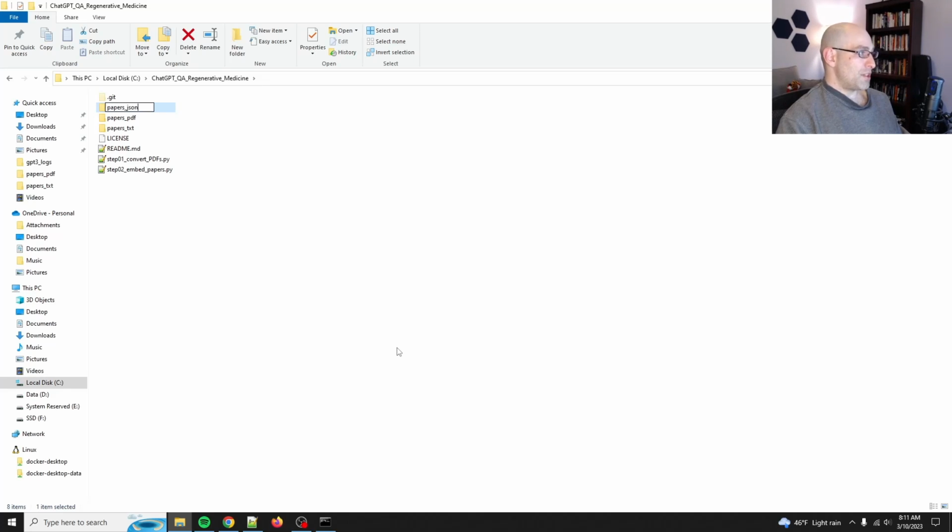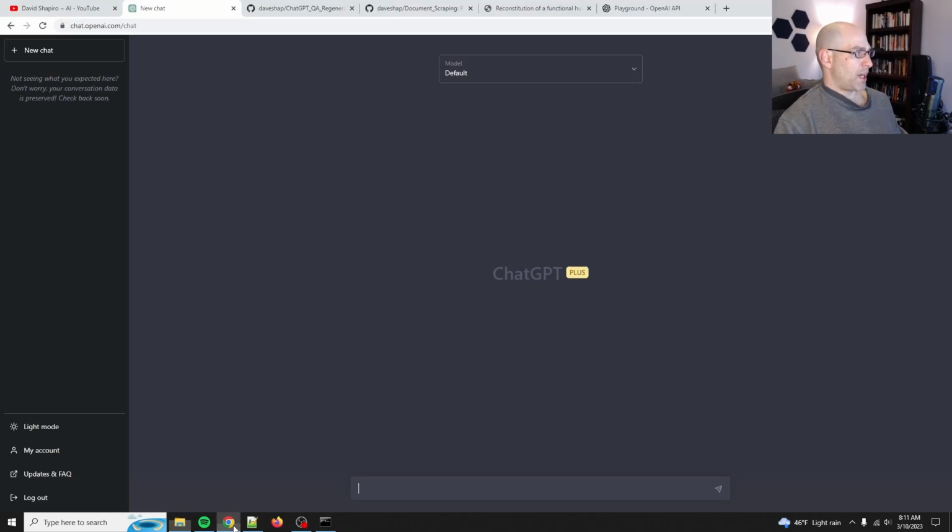papers underscore JSON. And now I'm going to ask ChatGPT, write a Python script that opens all text files from the folder papers underscore text, splits them into a list of strings with the demarcator new page.